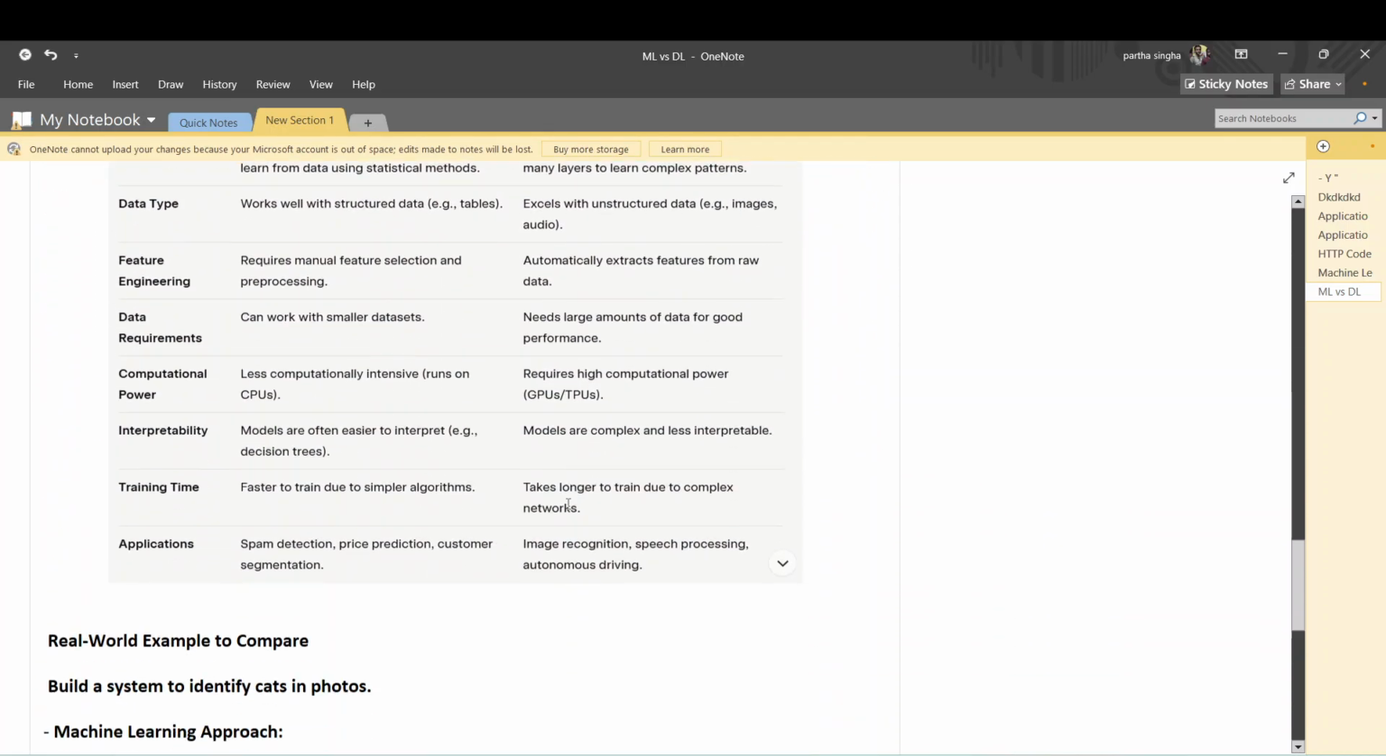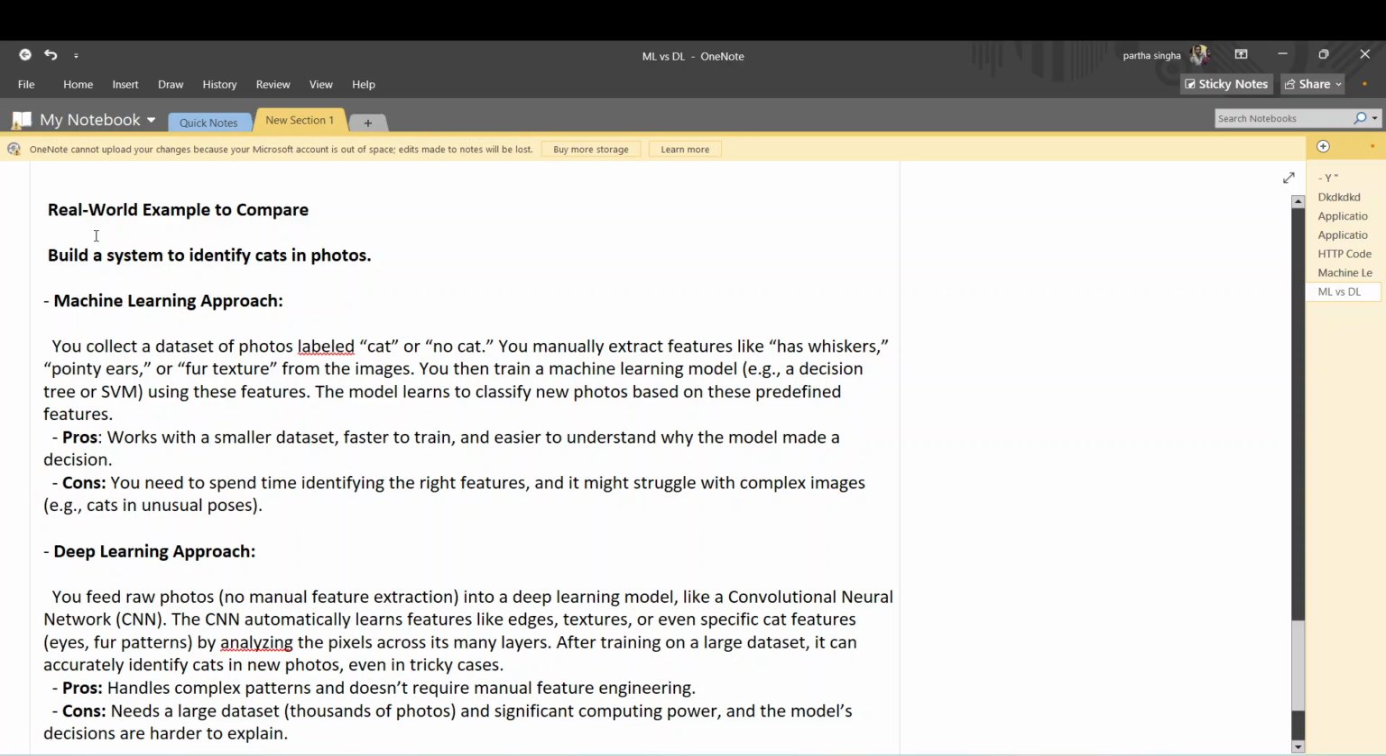Let's see one real life example. Okay, let's see the real world example: build a system to identify cats in photos. When you use machine learning, you have to collect a dataset of photos labeled as cat or no cat. You have to manually extract features like whiskers, pointed ears, or fur texture. You have to find the features manually, because there are lots of kinds of cats in the world. You have to find the features of every cat in a different way. You have to do it manually. How complex it is, we'll think of this.